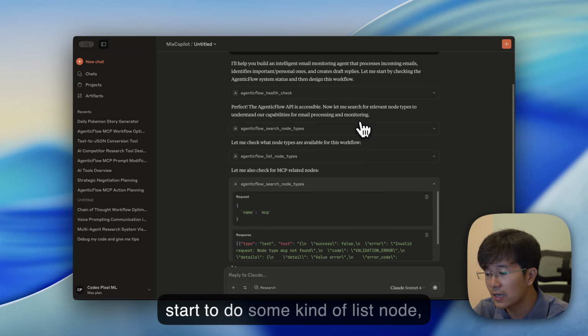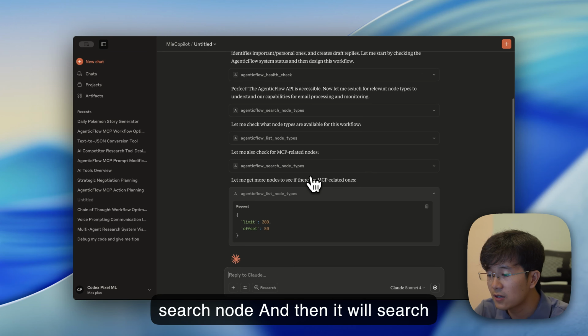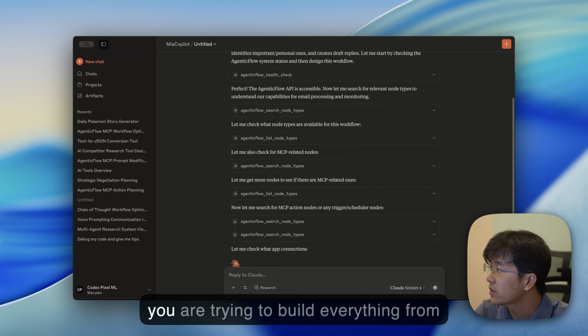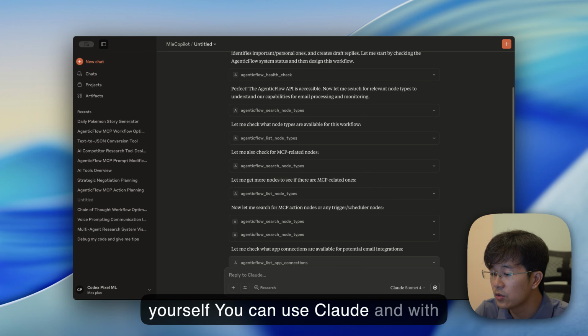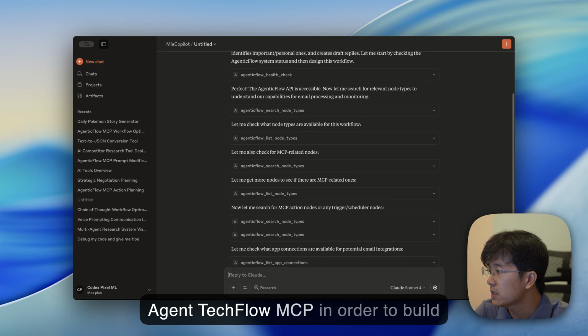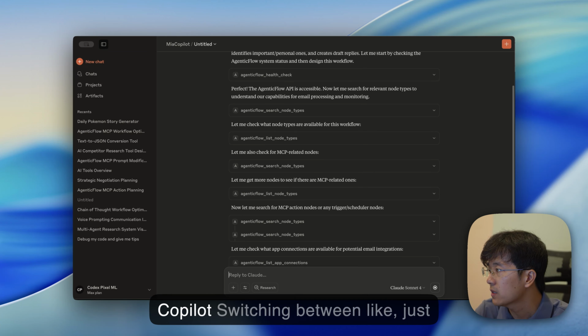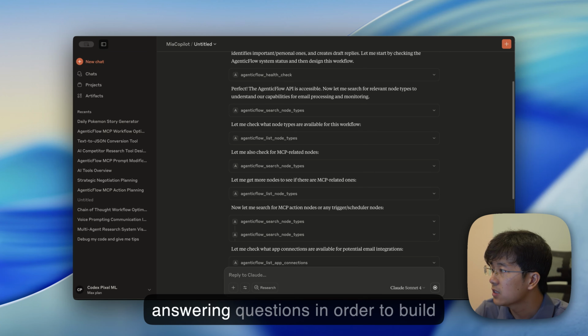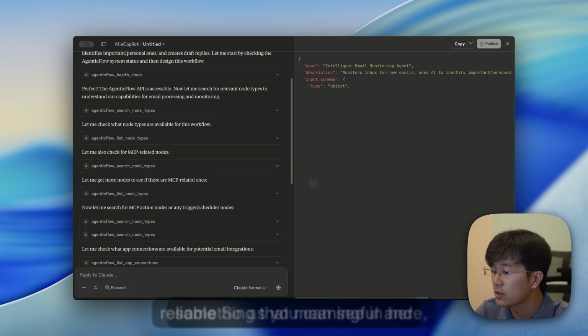So it will start to do some kinds of list node, search node, and then it will search some of the node types. So instead of trying to build everything yourself, you can use Claude with AgenticFlow MCP in order to build it. It is like a next level of Mia Copilot, switching from just answering questions to building something meaningful and reliable.